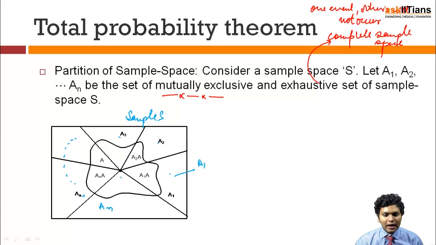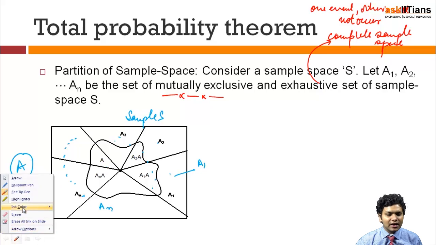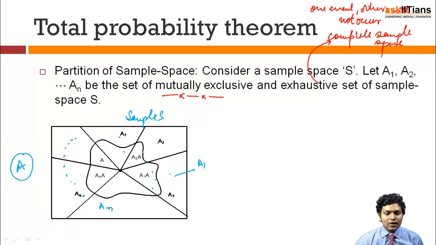Now I take any event A which contains some smaller portions of either all or a part of these events, and that is how I define any other event A. So it is nothing but a small portion of A1, a small portion of A2, A3, A4, An minus 1 and An, and if I club all of them, I get the complete A. This is the basic meaning of this.